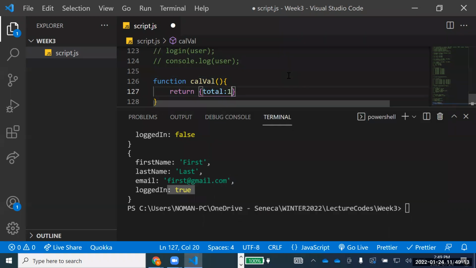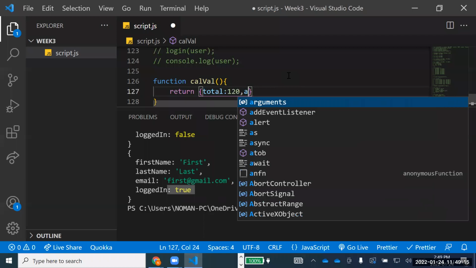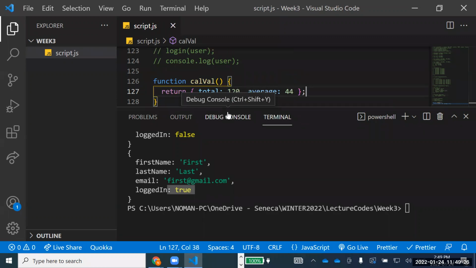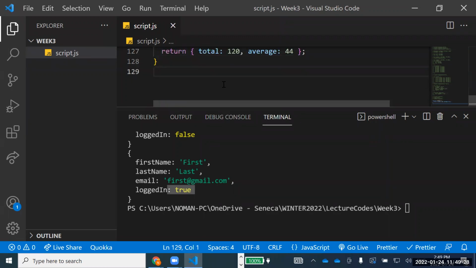So for example, I say total 120, comma, average 44, something like that. I don't know what is in between. Now calval is returning two values, not two values, it's returning an object. Now see what will happen. If I say var result equal to calval, calculate value.